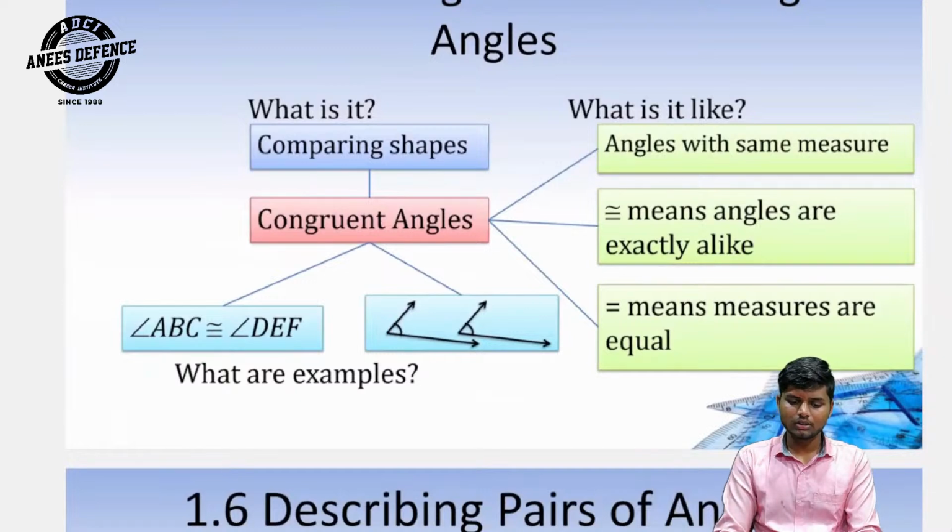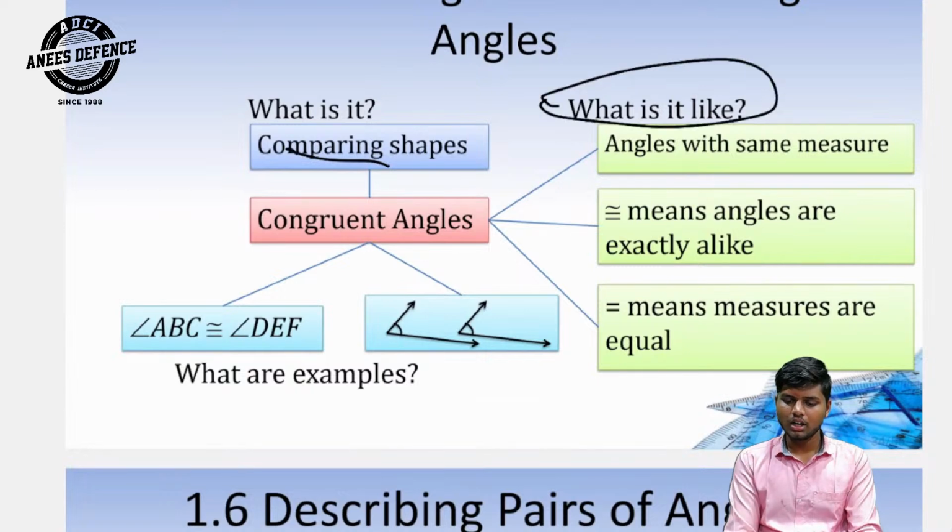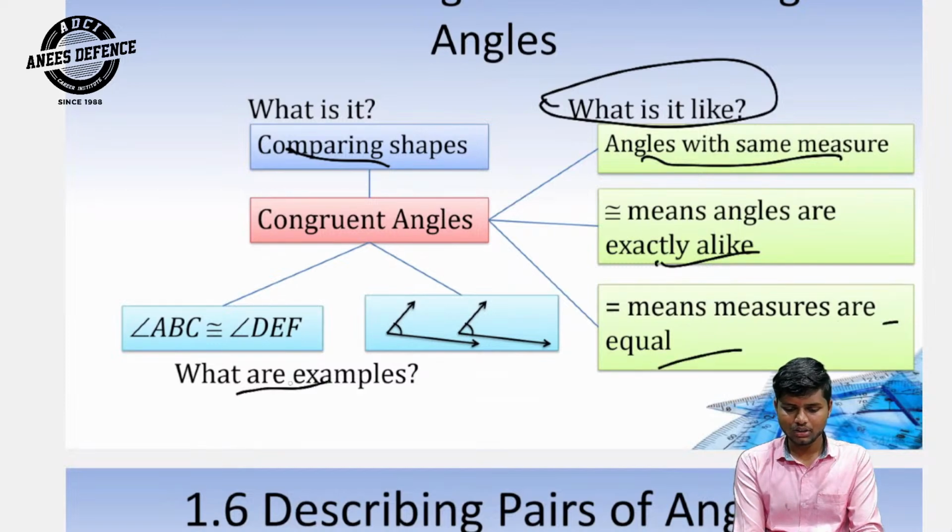Measuring and constructing angles. Congruent angles. What is it? Comparing shapes. What is it like? Angles with the same measure. Congruent means angles are exactly alike. Equal means measures are equal. What are examples? Angle ABC is congruent to angle DEF. This is one example: this is congruent to this.